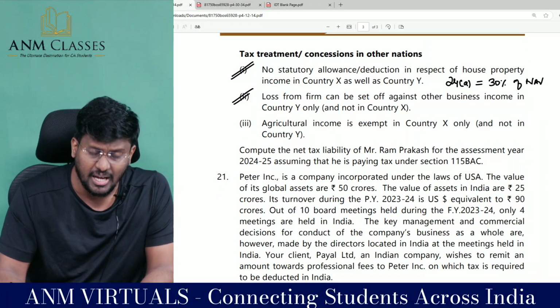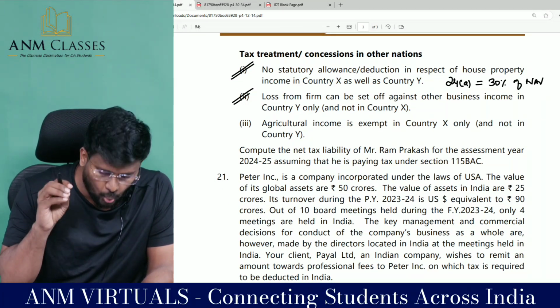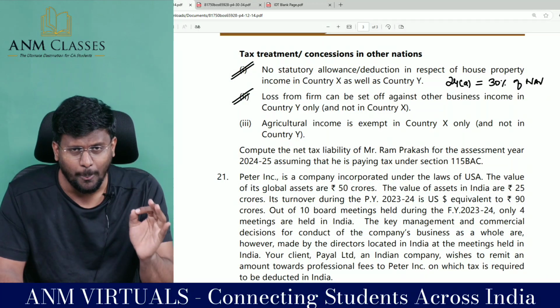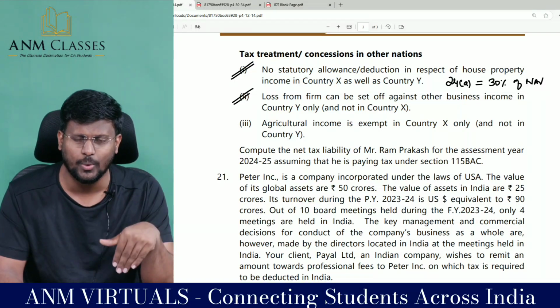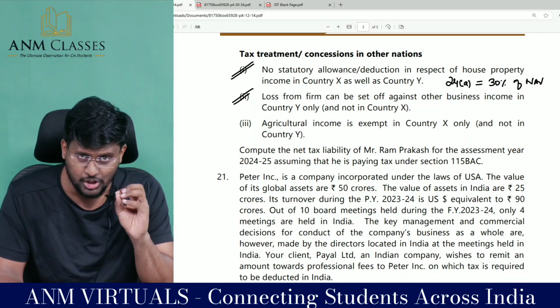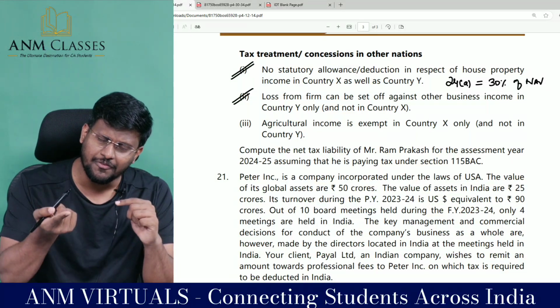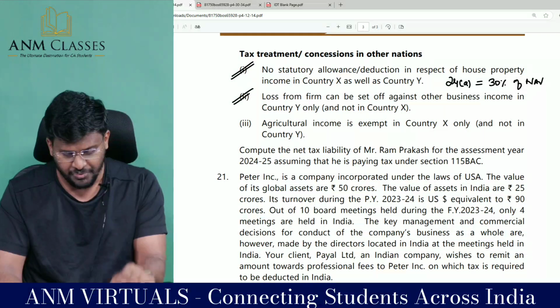Loss from firm can be set off against other business income in country Y only and not in country X. Since there is no partnership deed, such income is not exempted under section 10(2)(a). But here it is not income, it is loss. If income, it is not exempted, taxable. That means if it's loss, that is also not exempted. That means it is entitled for set off.